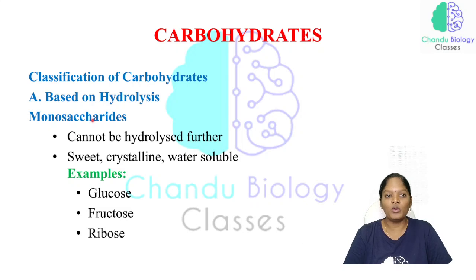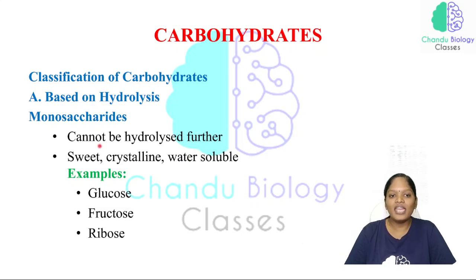Now what are monosaccharides? Monosaccharides cannot be hydrolyzed further. This is the simplest form of carbohydrates, which means we can consider this type of sugars as monomers.